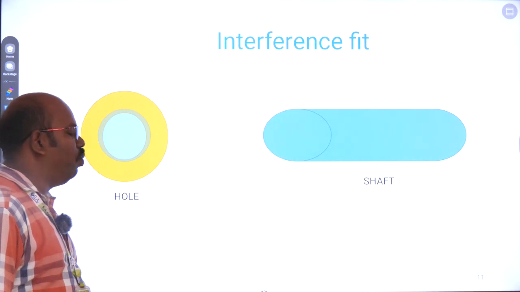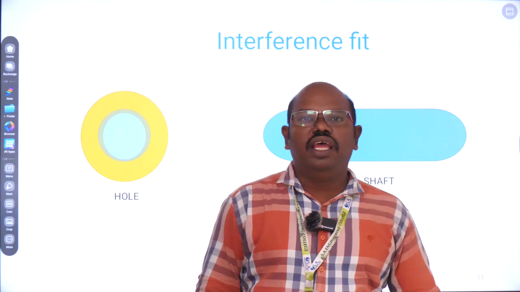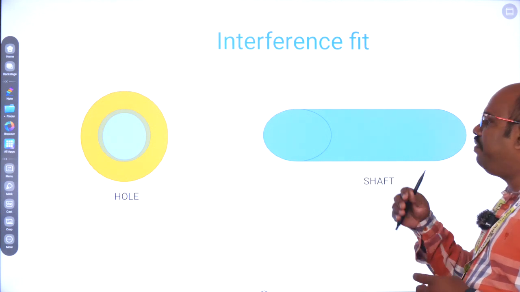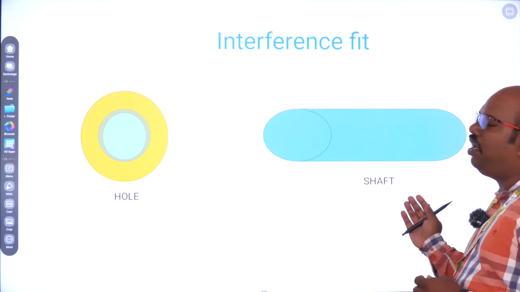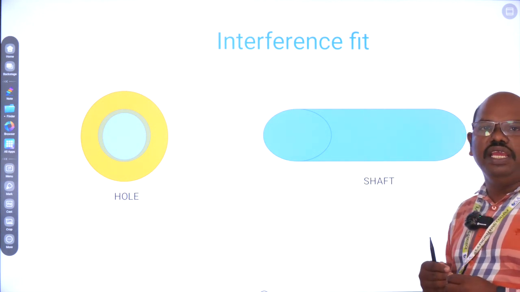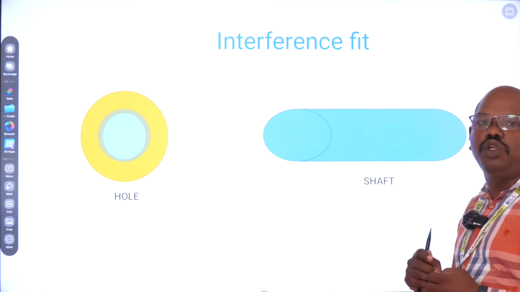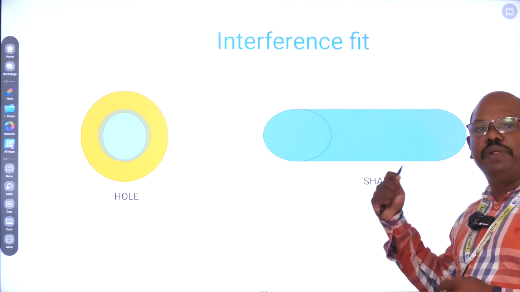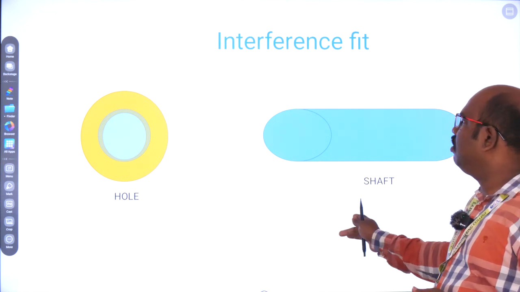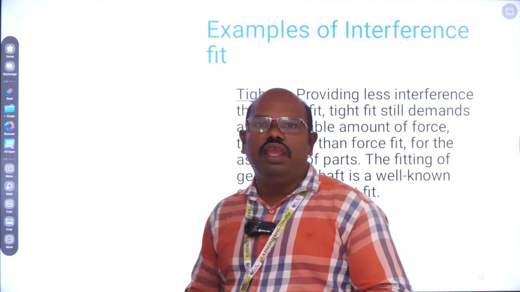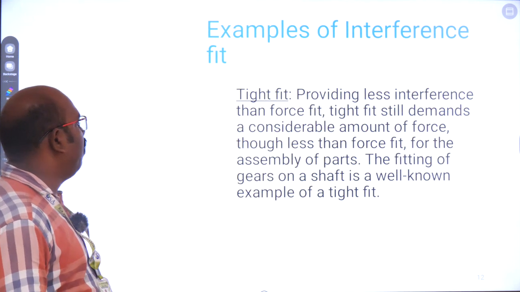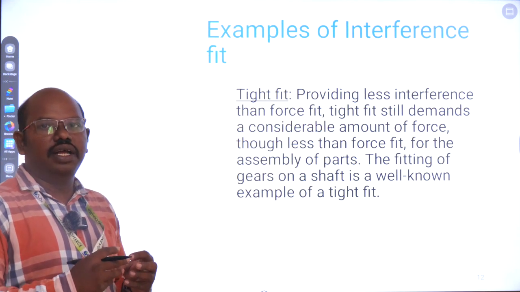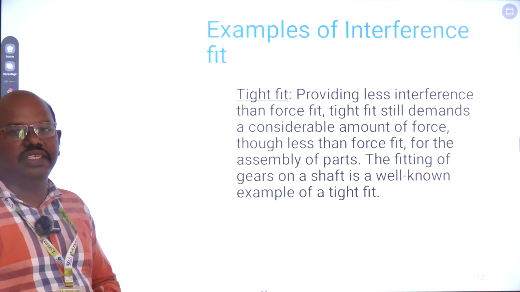Next, the interference fit. What is an interference fit? It is the opposite of the clearance fit. Looking at this hole and shaft, if we want to fit the shaft into the hole, we need some pressure to push the shaft into the hole, so it is also called a pressure fit. An example of an interference fit is a gear and shaft. Usually a gear and shaft are connected by this type of interference fit only.